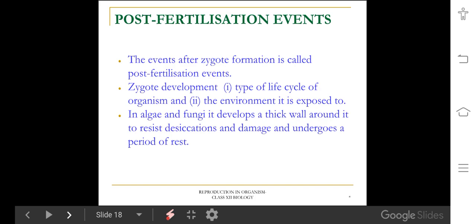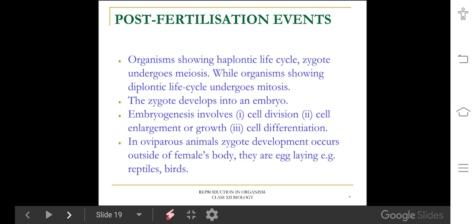Then after formation of the zygote, it undergoes some dormancy stage. That means it takes some rest for further development. That period is called dormancy or inactive stage. Next, after formation of the zygote, the zygote will develop into an embryo. This is called embryogenesis, the formation of an embryo from the zygote.